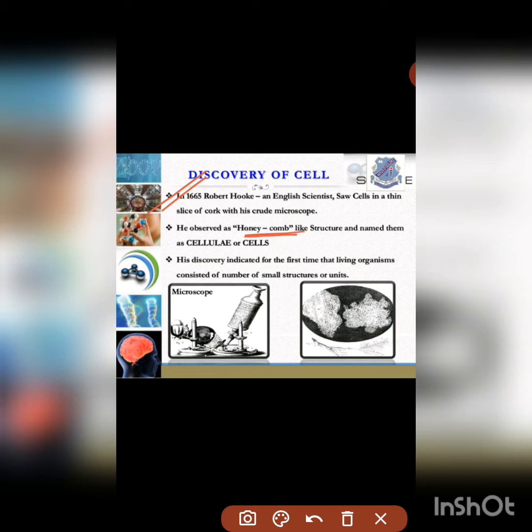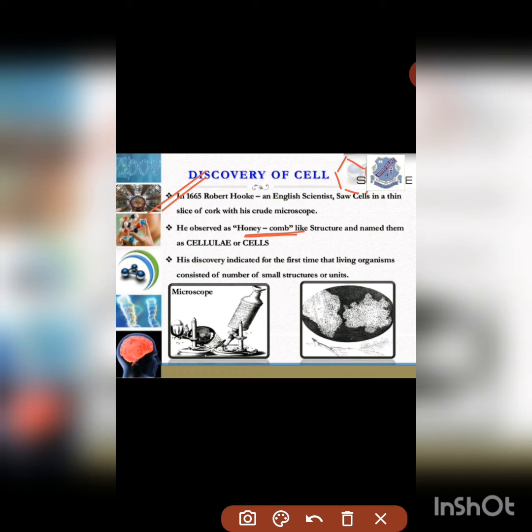If you know the shape of a honeycomb, it is somewhat like a hexagon, right? Robert Hooke discovered the cells in 1665.